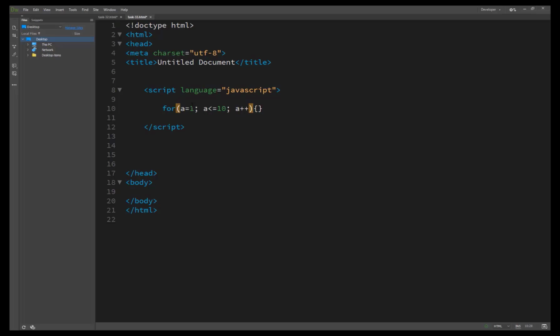First, let's understand what exactly this code is doing here for its execution.